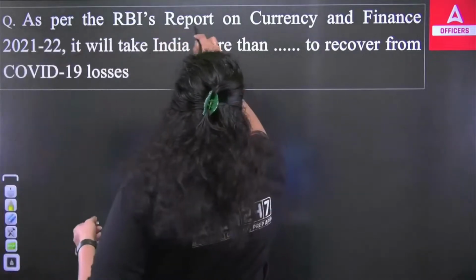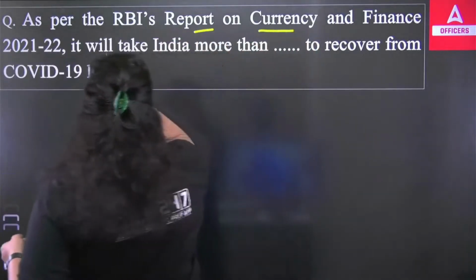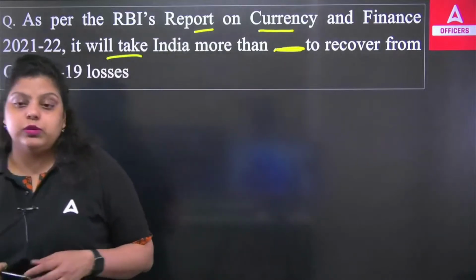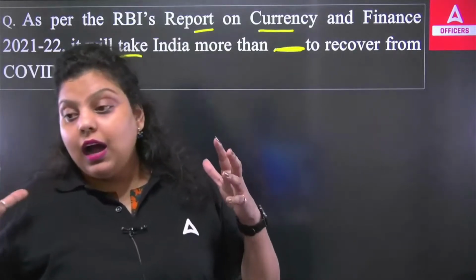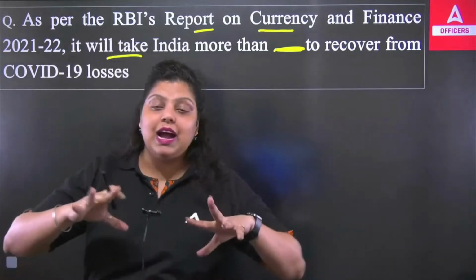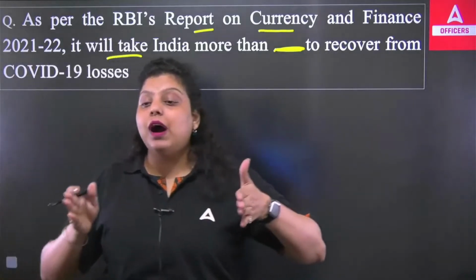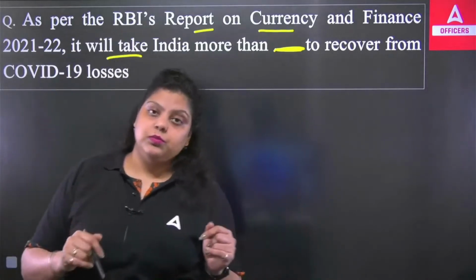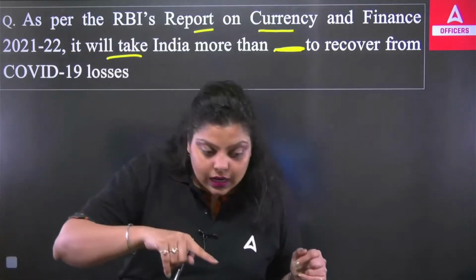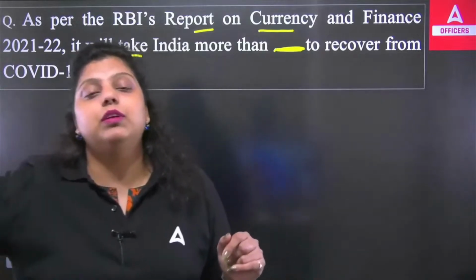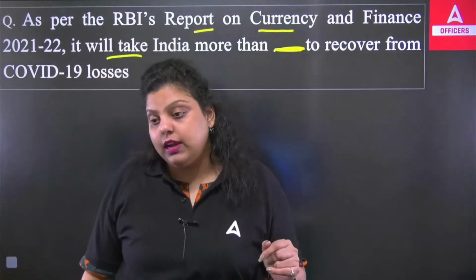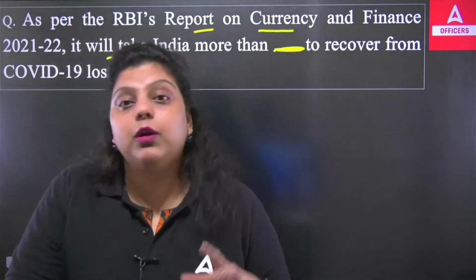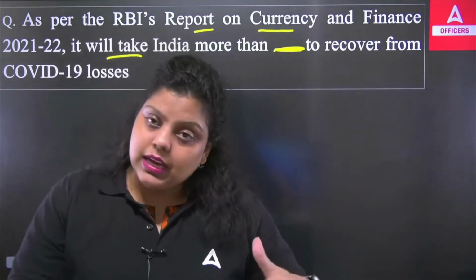As per RBI's report on currency and finance, it will take India more than dash years to recover from the COVID-19 losses. So as I have told you, after knowing that IMF said India is the fastest growing economy in the world, still India is facing loss. Still India will take a certain number of years to recover from the COVID-19 pandemic. So why is IMF saying that India is the fastest growing economy in the world? Because comparatively, India is growing more.